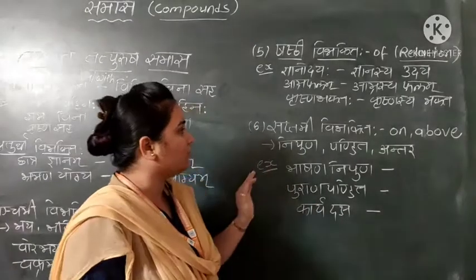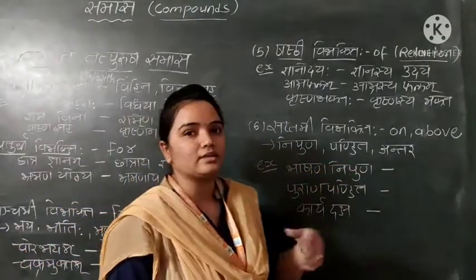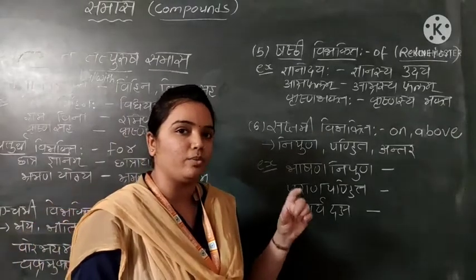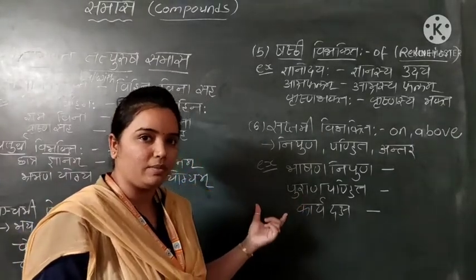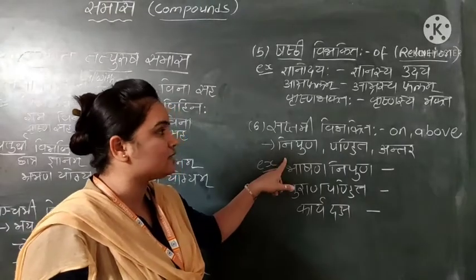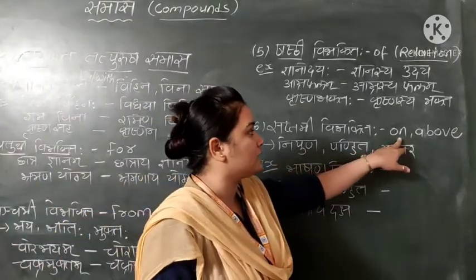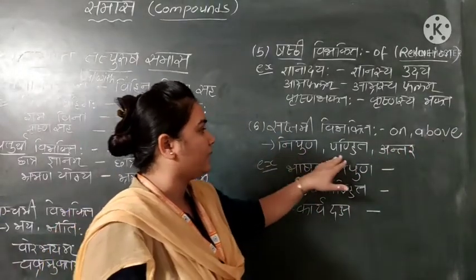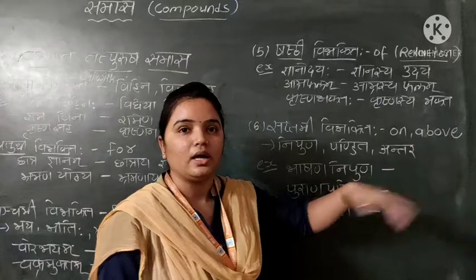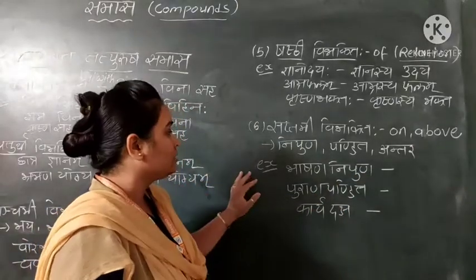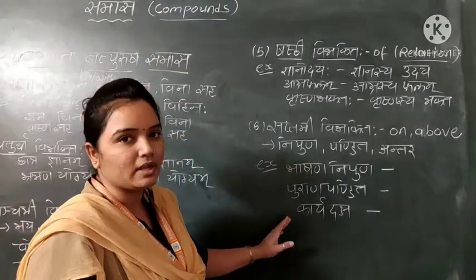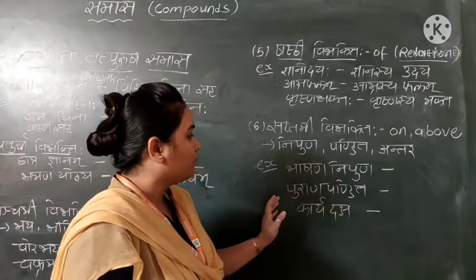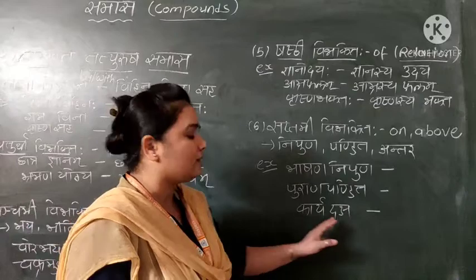Now the Saptami Vibhakti. The same definition will be there, except the Purva Pad is of Saptami Vibhakti only. In English we can see on and above. Words like Nipuna, Pandita, Antara will come. Suppose three examples: Bhashana Nipuna, Purana Pandita, Karya Daksha.